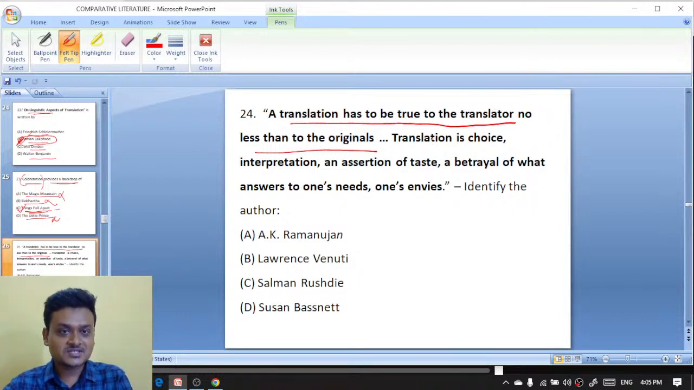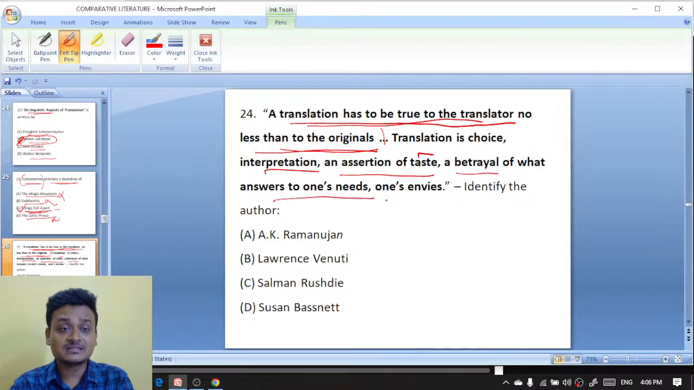A translation has to be true to the translator, no less than to the originals. Identify the author. What is the author saying here? That a translation has to be true to the translator, no less than to the originals. That means you cannot destroy the originality. Translation is a choice. It is an interpretation. It is an assertion of taste, betrayal of what answers to one's needs in one language. You cannot destroy the originality. It should be original, no less than to the originals.